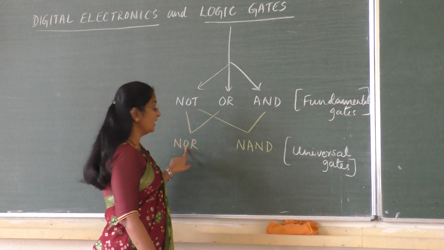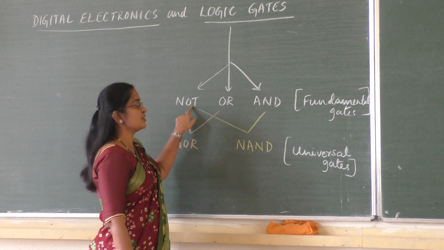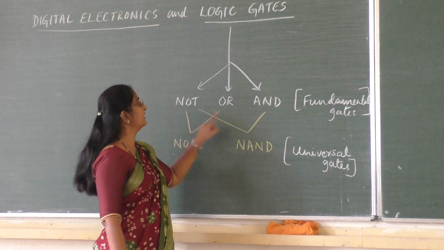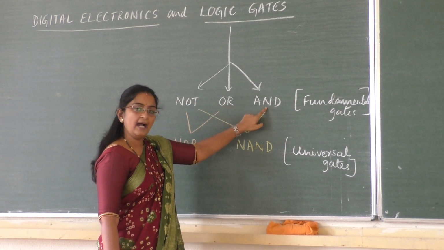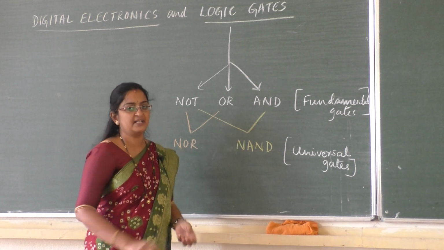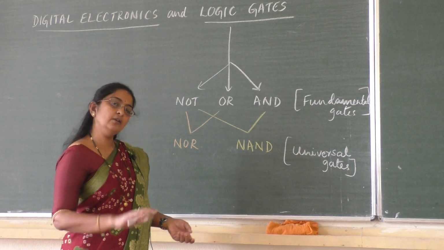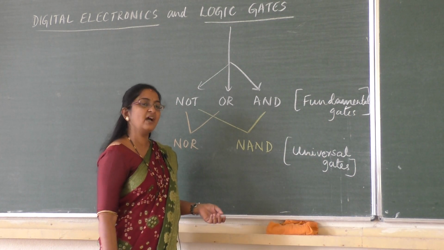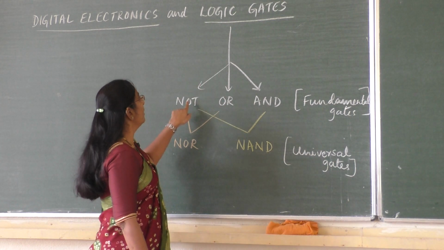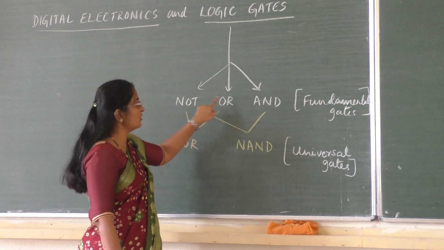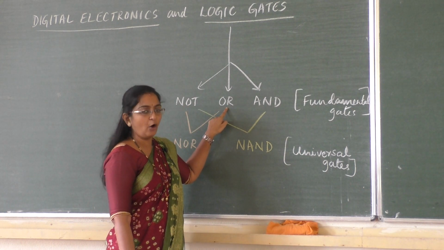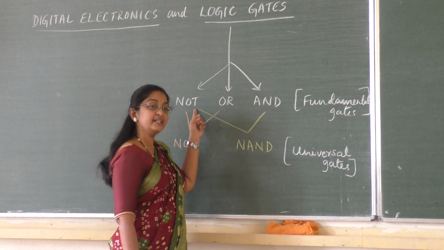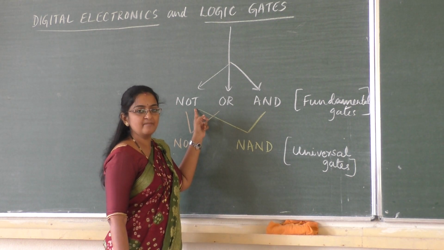Like that only here, using NOR gate we can get NOT, OR and AND, and using NAND gate also we can get NOT, OR and AND. Not only single but combination. That we will study later or in higher classes. Now students, in the last class we have studied in detail what is NOT gate, and also something about OR gate. So students, let us recall what we have studied in NOT gate.